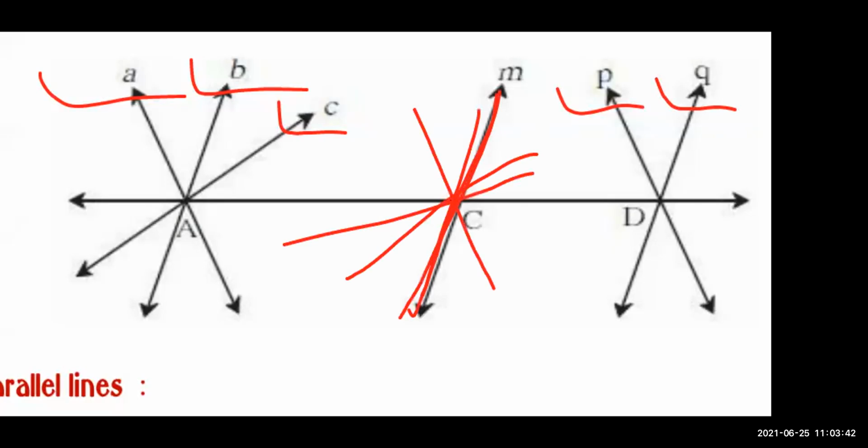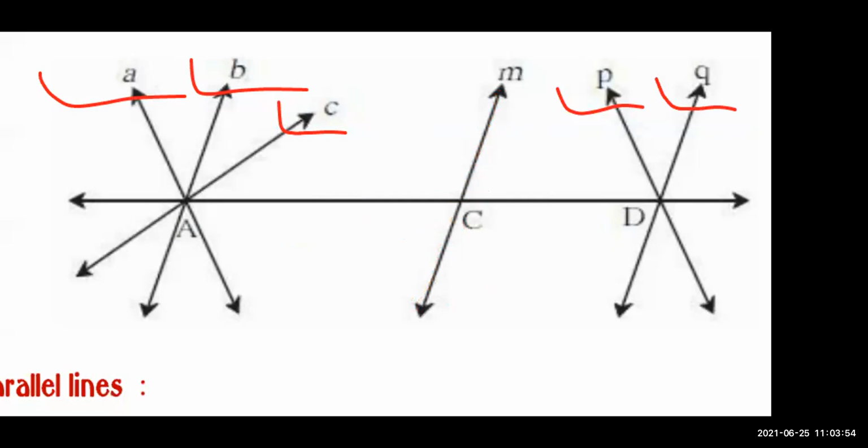Only this line and this line. 2 lines are only passing. So this is not our point of concurrence. So point of concurrence is which point? Point A and point D. You have to write point. Is it clear? Point A and point D are our points of concurrence.